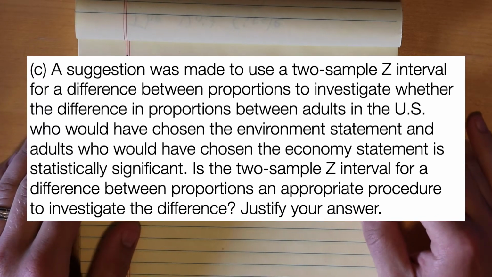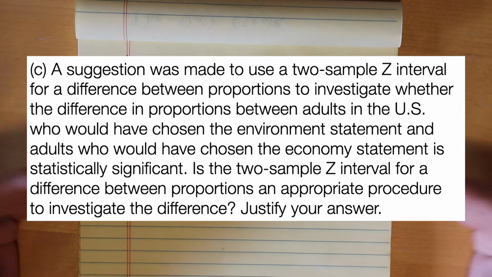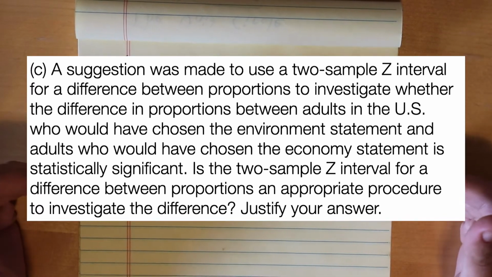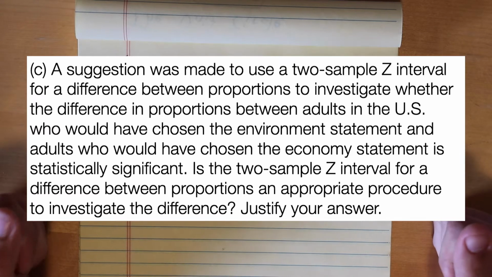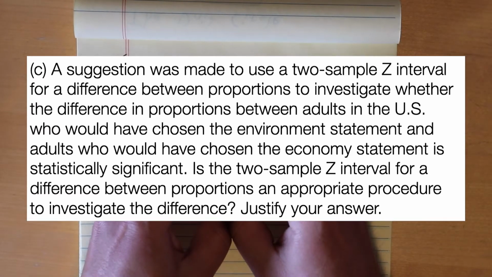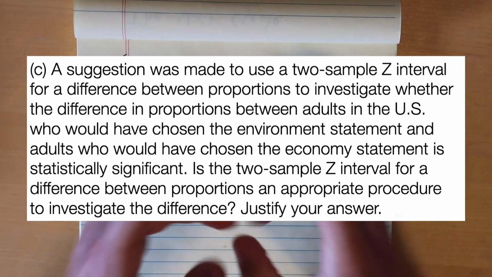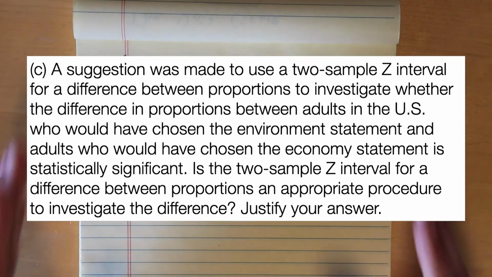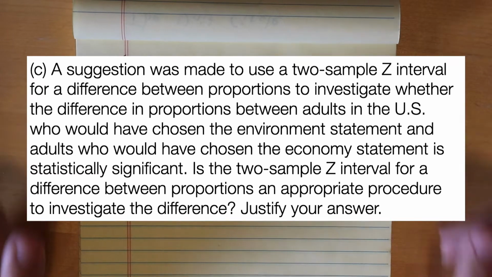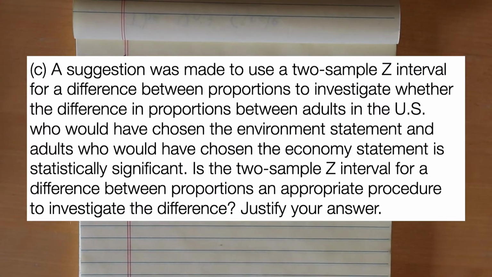When you do a difference in proportions, you want to make sure that you have independent random samples, and then you are comparing those two independent random samples. It'd be better if they had some sort of experiment and did it that way, but unfortunately here it was from one sample and they separated it out. We wanted it to be from two independent populations. So not getting one sample and dividing it, but instead getting a random sample here and a random sample from this population and then going forward. So we can't use a two-sample z-interval for a difference in means because it wasn't two samples. It was one sample that we split up.